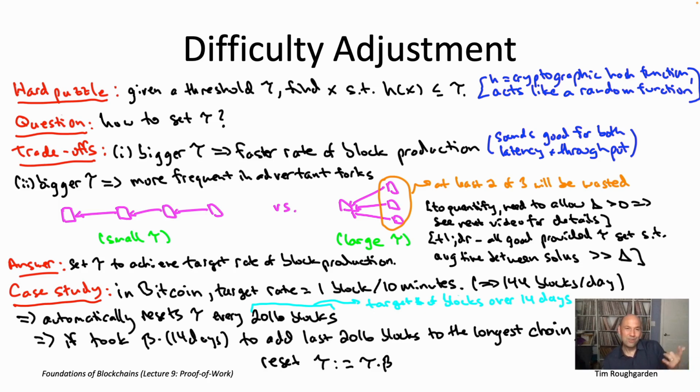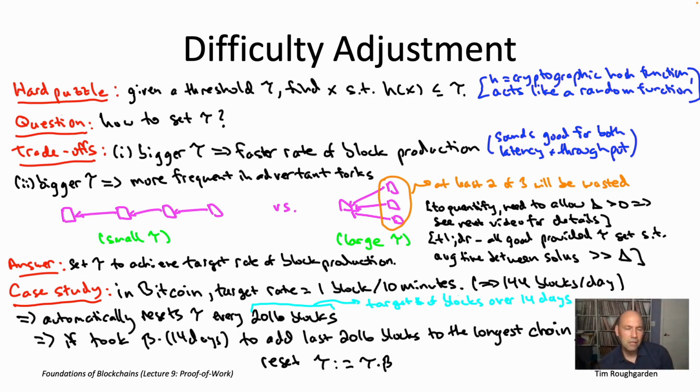And so as a result, if you look at the various epochs in Bitcoin, more often than not, the average rate of block production in a given epoch will actually be less than 10 minutes. Because the difficulty threshold tau is set retrospectively to be the right one for the previous epoch, but then in the meantime, the hash rate has gone up even a little bit further.